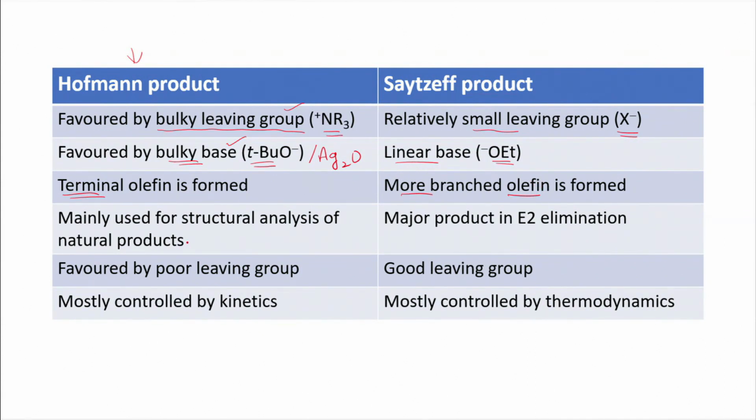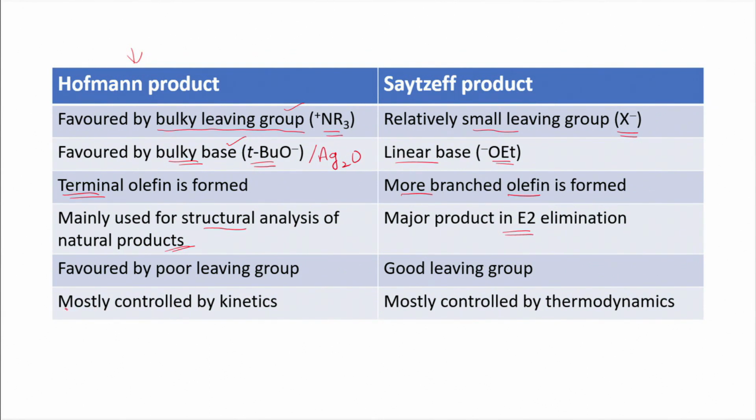And when we look at the Hoffman product, these are mainly used in the structural analysis of natural products, because Hoffman degradation is one of the important methods by which many alkaloids are studied. So, there he used this procedure to identify the structure of various natural products, whereas the Zaitsev mechanism is mainly used to study E2 elimination type reactions.